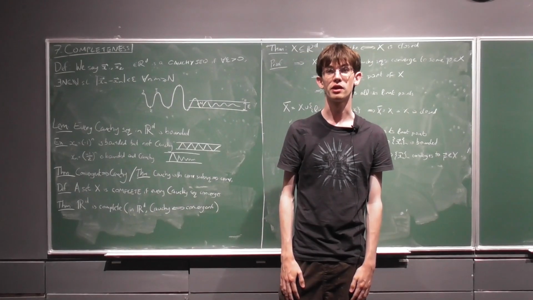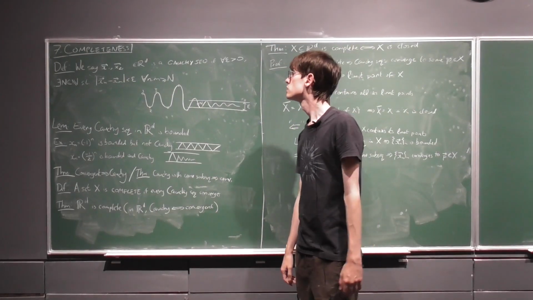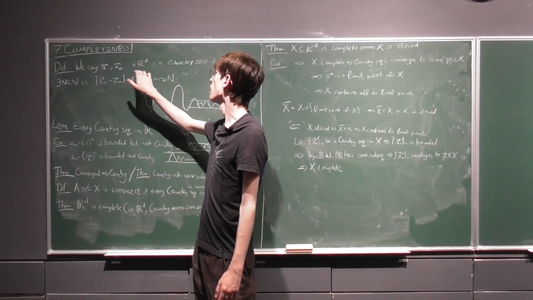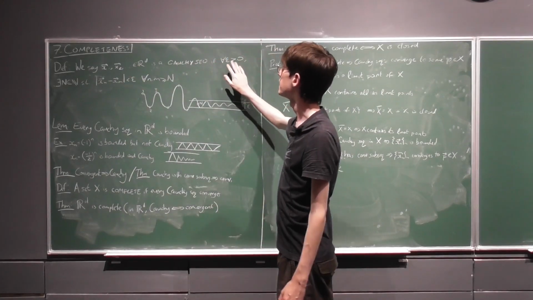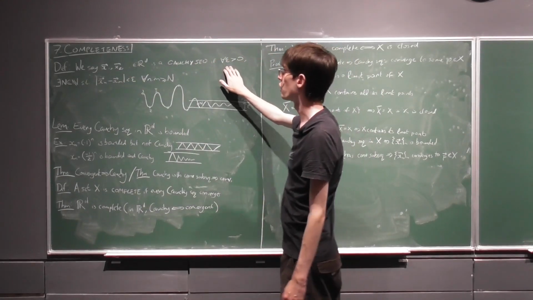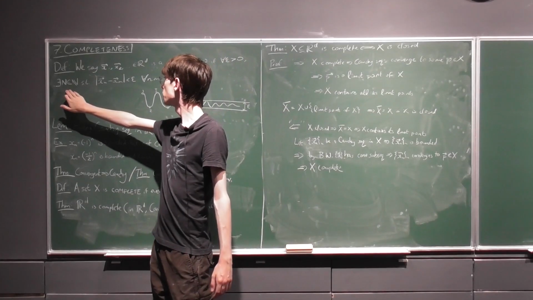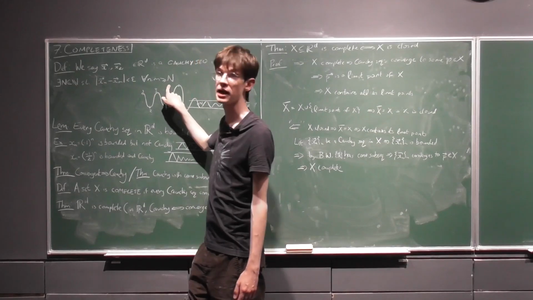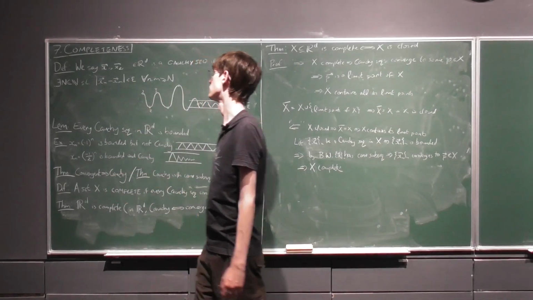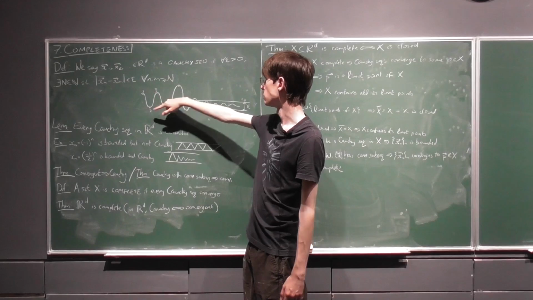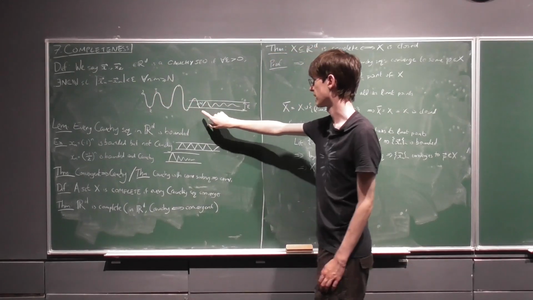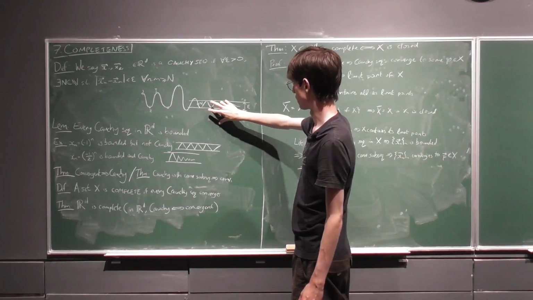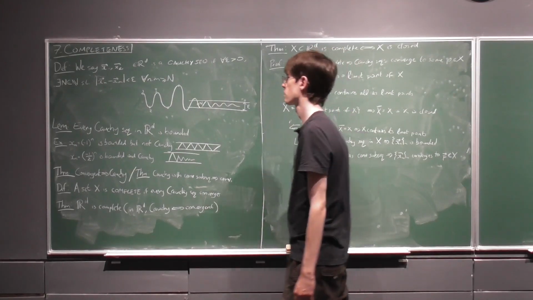So we can get on to now the notion of completeness. We'll first define a Cauchy sequence. We said that a sequence in R^D is Cauchy if for any epsilon greater than 0 there exists some N such that any two points n and m after that point will lie within an epsilon neighborhood. So we can see here, it can do whatever it wants beforehand, and then eventually all points have to squeeze within an epsilon of one another.